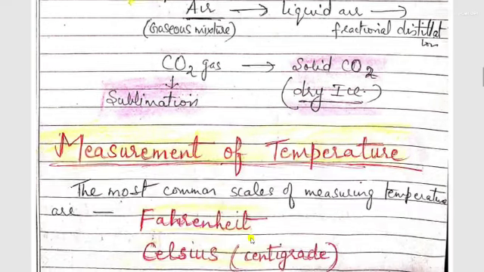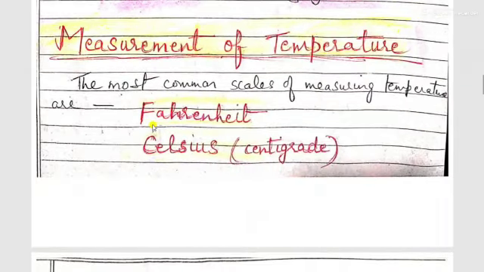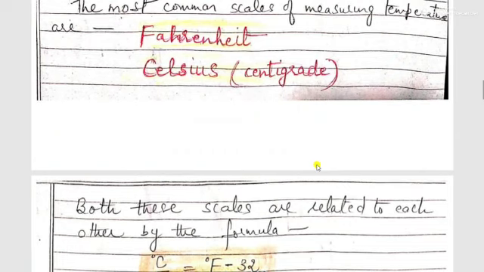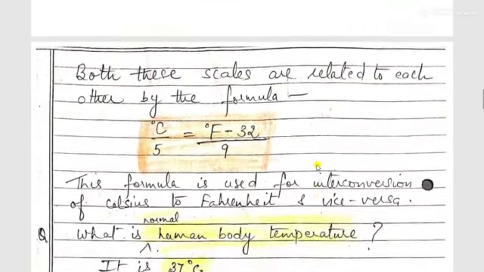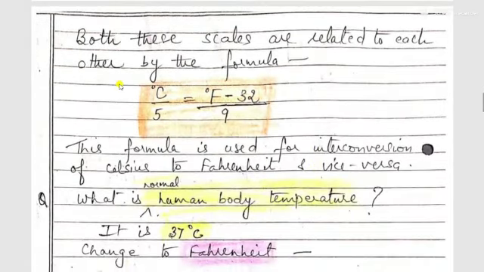Next is measurement of temperature. The most common scales of measuring temperature of any substance are, first, the Fahrenheit scale and second, the Celsius or centigrade scale. These are the two common methods by which we can measure temperature. Both these scales are related to each other by the formula given here.